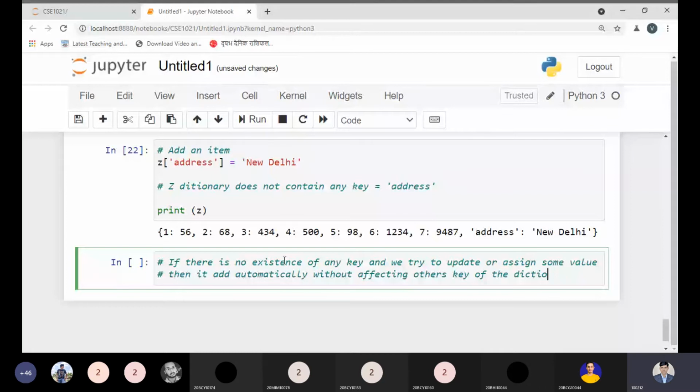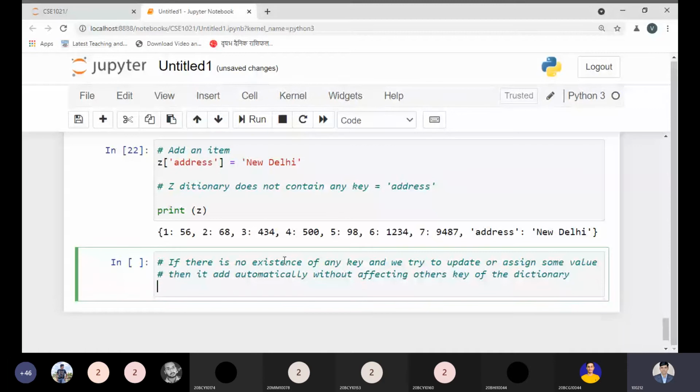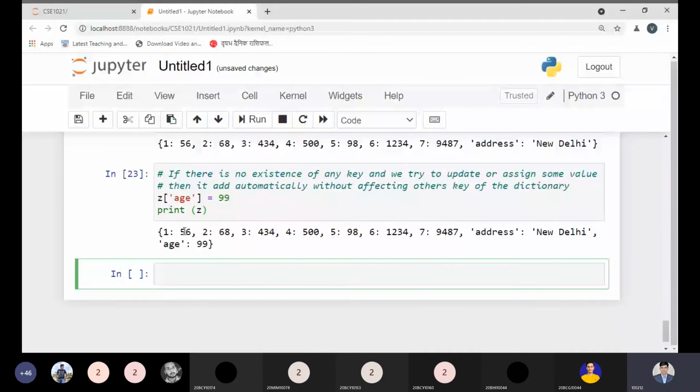As we have seen. Okay, I am just trying to add something new like this one, case. Okay, case, and I want to assign 99. Now trying to print. Okay, now see what will be the result. And at the last, it is now clear to all. The whole picture is clear to all, what we are doing.